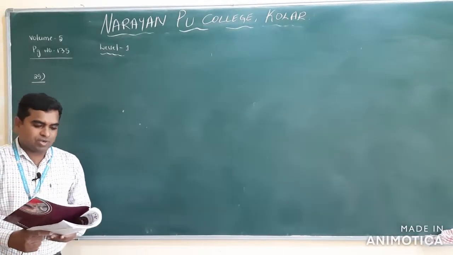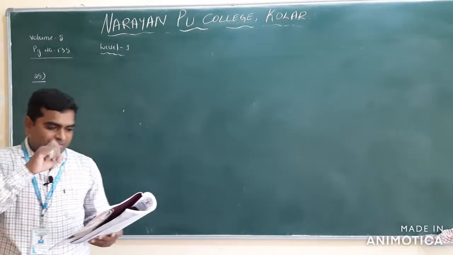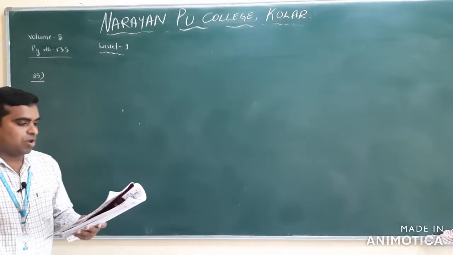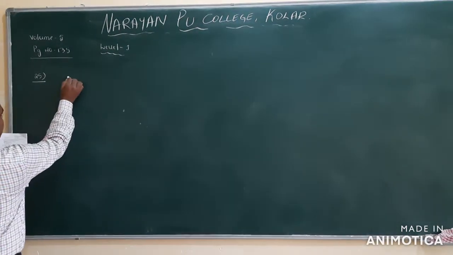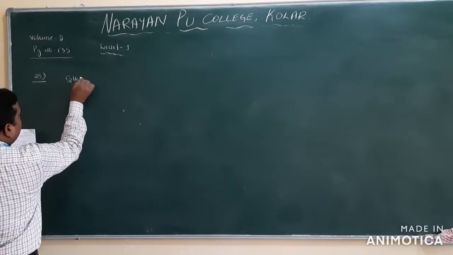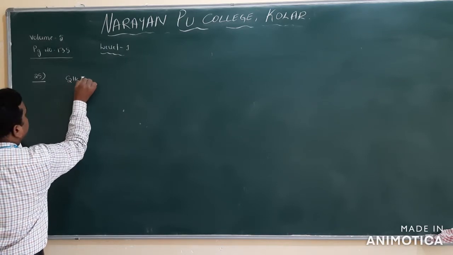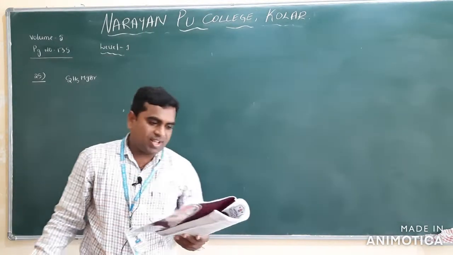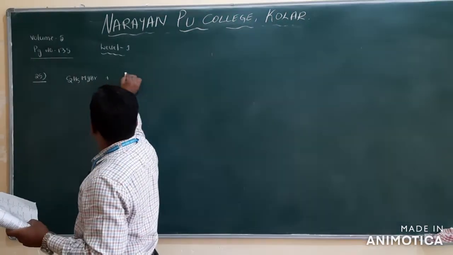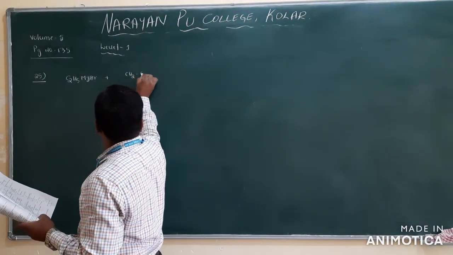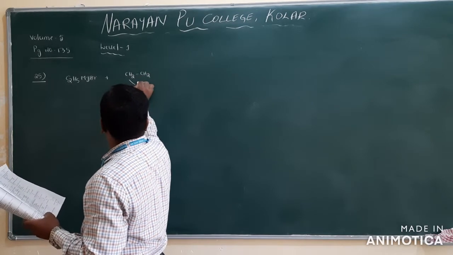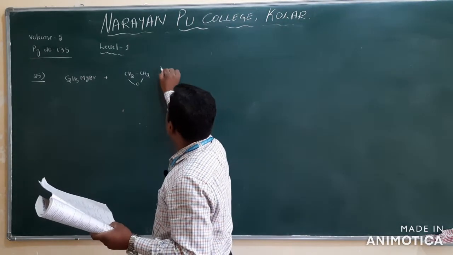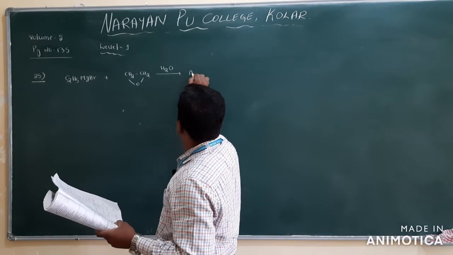Next one, see the question number 25. In the following reaction, A is... they have given here C2H5MgBr, means ethyl magnesium bromide, Grignard reagent, and they have given here epoxide, CH2 and O. Clear? Then followed by hydrolysis, and they are asking what is A.